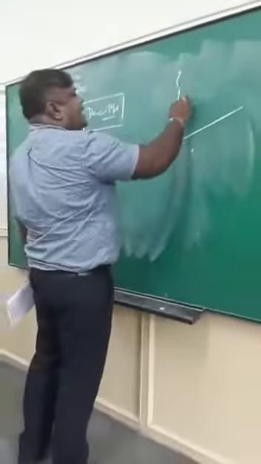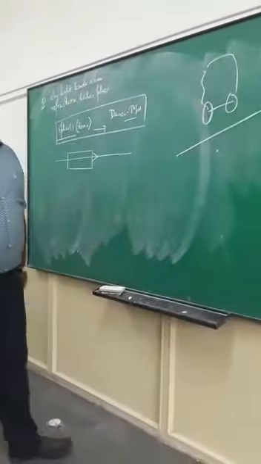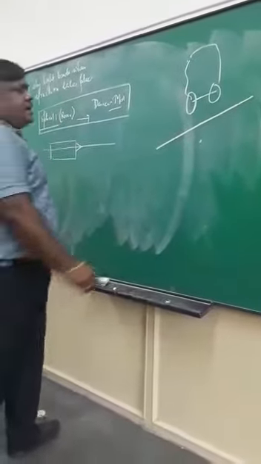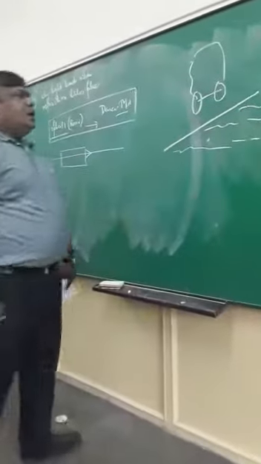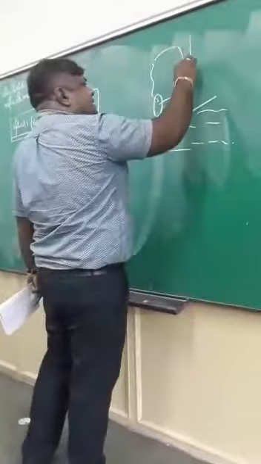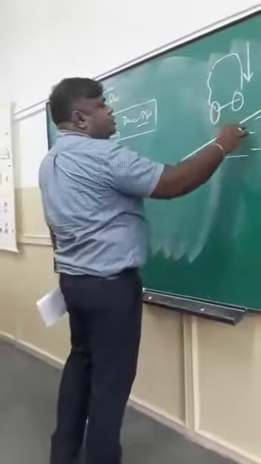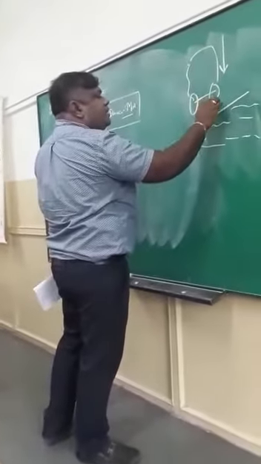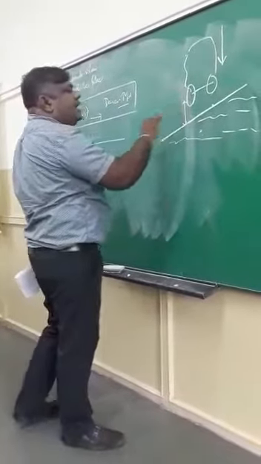Suppose this one is a road, and there is a car. There are the two wheels of the car, and this one is the interface, an oblique interface. This one is a plain road, and here is a bumpy road. And the car is coming like this. You can see at this particular position, this wheel is going to reach the point over here earlier, and this wheel is going to reach later.